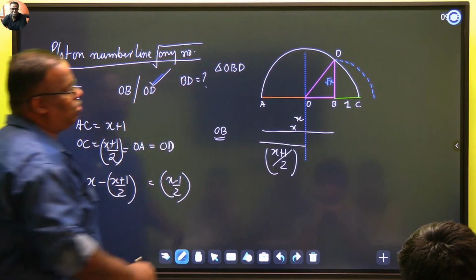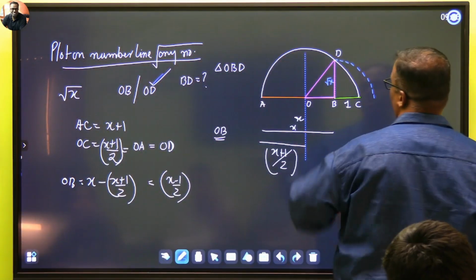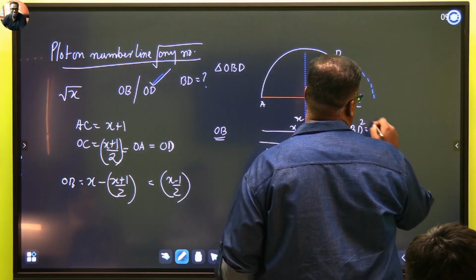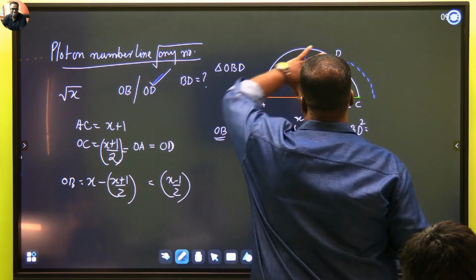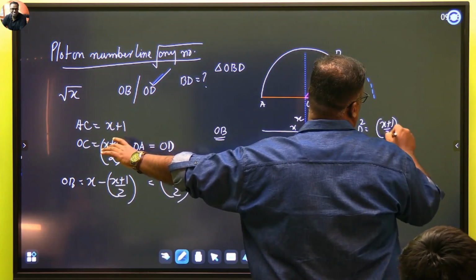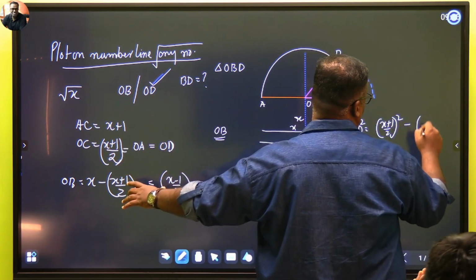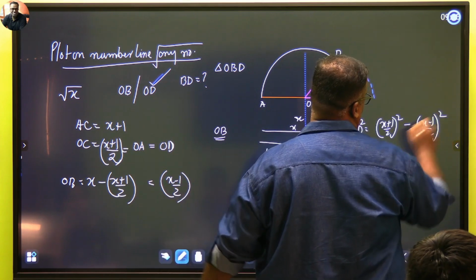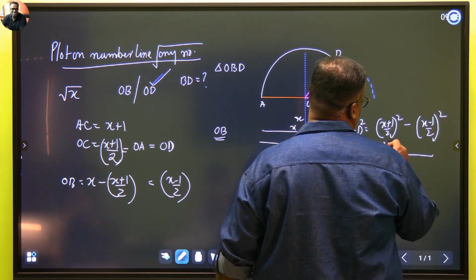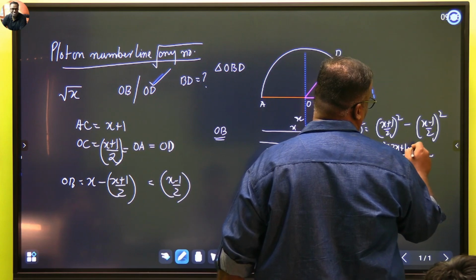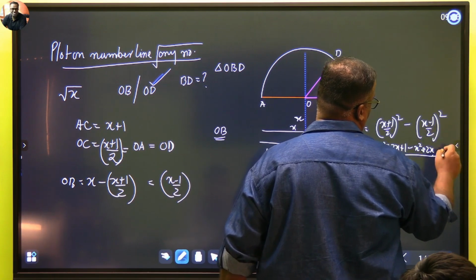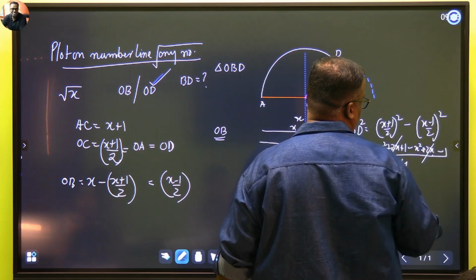Now apply Pythagoras theorem. What does Pythagoras theorem tell me? BD square should be equal to what? Hypotenuse square minus the other side squared. Hypotenuse is x plus 1 by 2 whole square minus x minus 1 by 2 whole square. So whole square करेंगे. This is 4. So this becomes x square plus 2x plus 1 minus x square plus 2x and minus 1 means plus 1 means minus 1. So what do we get? 2x and 2x cancels each other.